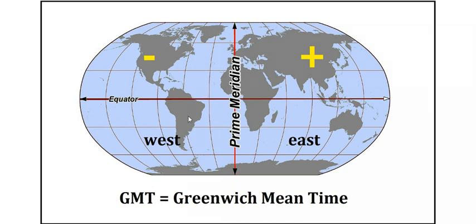Or leave all those things that we'll discuss later, but keep in mind, as we go towards the east, the time in the east is always ahead of the time in the west, right? We take an international time as the time of the prime meridian, that is the time along this longitude, and we call it Greenwich Mean Time.